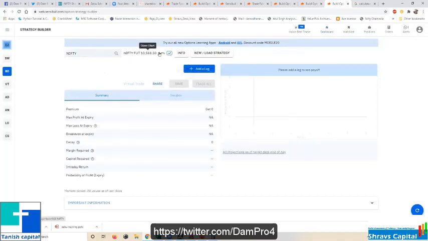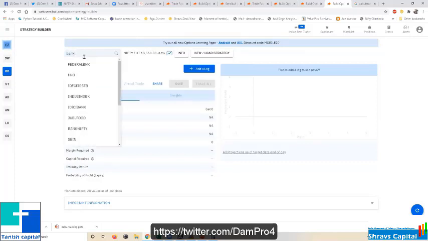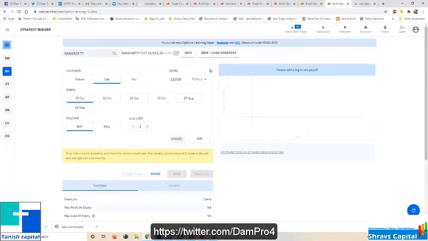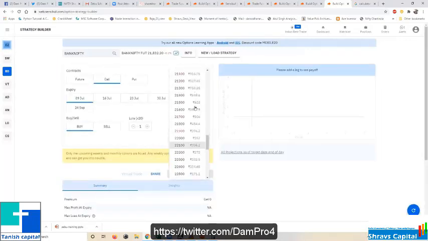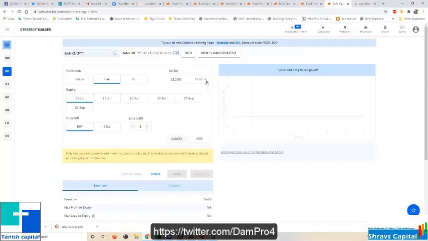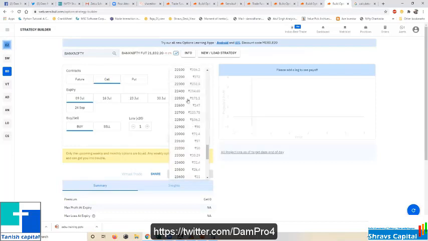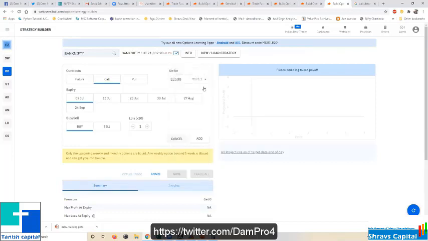Let's say, okay, we will go now, we'll see Bank Nifty. One more position I have taken for one of my clients. So that is like 12,500. Since I'm trading this 22,000, I will show the position also if you want.